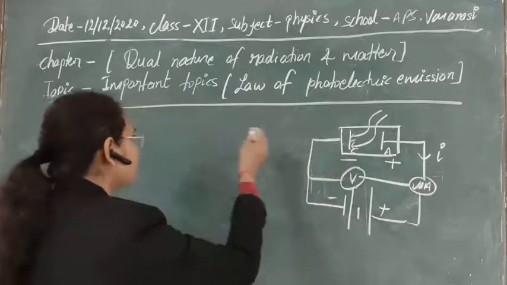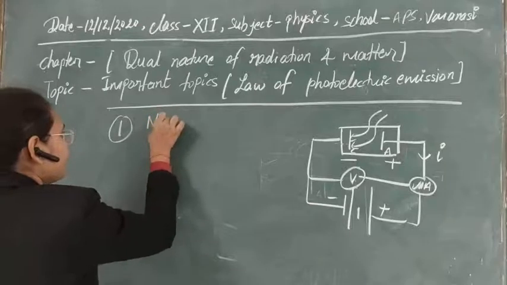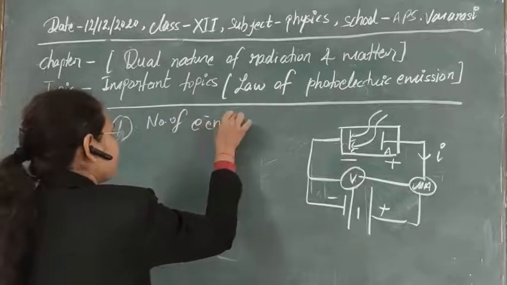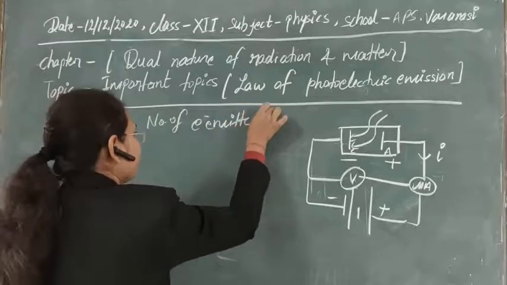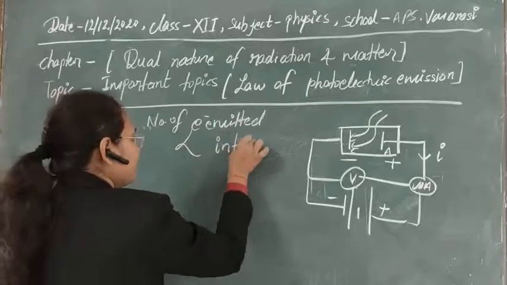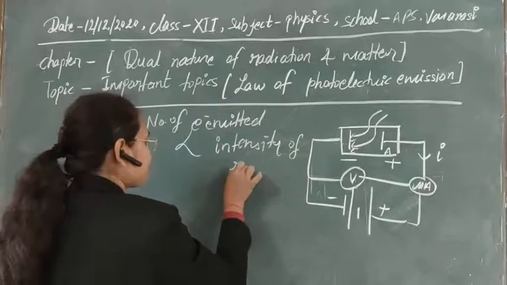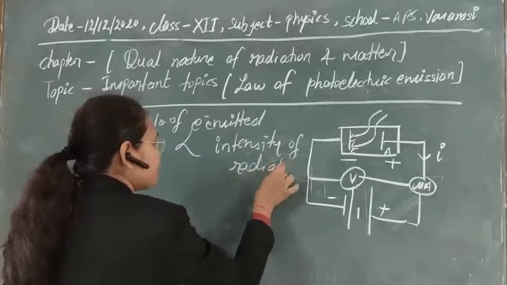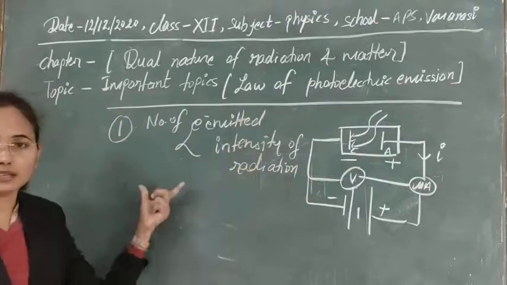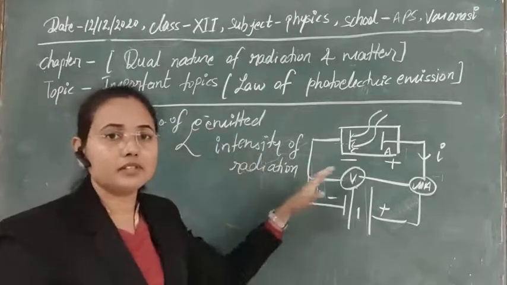So what is our observation here? First observation: the number of electrons emitted. Along with the experimental observation, we will also discuss the laws of photoelectric emission. Actually, the laws of photoelectric emission are nothing but the result of this experiment.